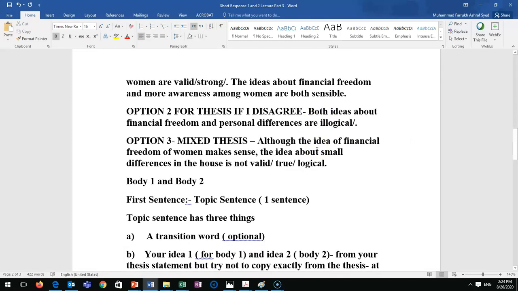What if I agree with one idea because I have better response? If I disagree with the other opinion, so it can be a mixed thesis. This is the language. You can take this and just replace your ideas. You can use this structure whenever you write the thesis, so you are safe. Although the idea of financial freedom of women makes sense, the idea about small differences in the house is not valid, not true, is not logical, right? Is arguable. So one of those words to show that you disagree with this idea.